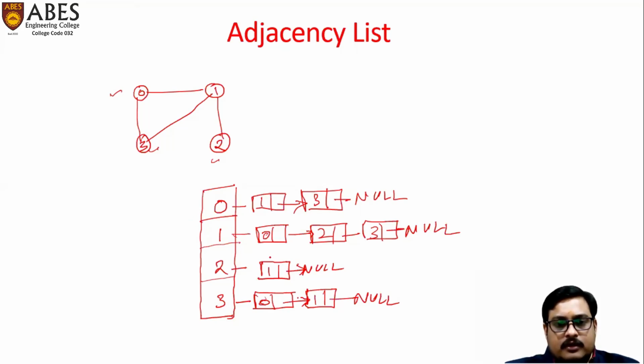So we can see at the 0 index, 0 is the vertex, and it has the address of the list which contains 1 and 3, where 1 and 3 are the adjacent vertices of 0. Similarly, at index 1, we have the address of the linked list containing 0, 2, and 3. At index 2, we have the address of the list which contains only one node, that is 1. And at index 3, we have the address of the list containing 0 and 1.